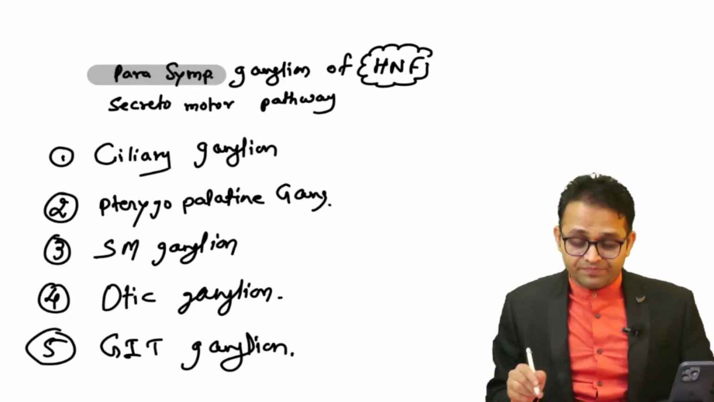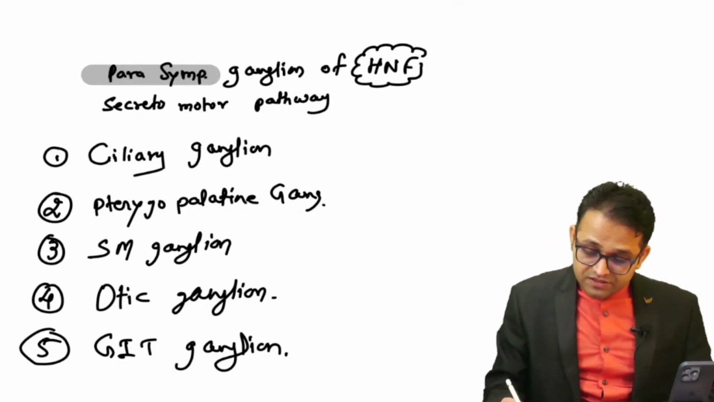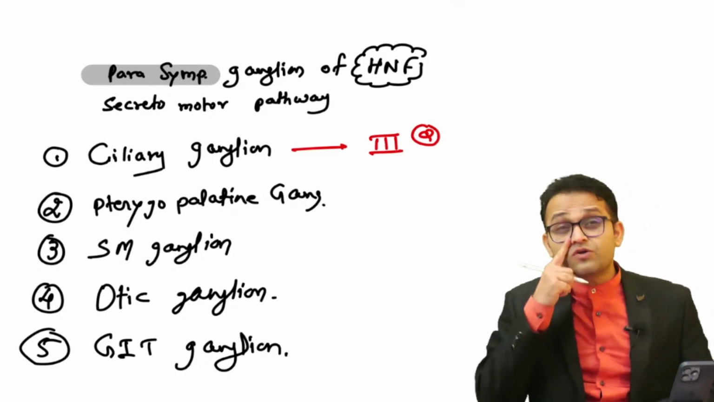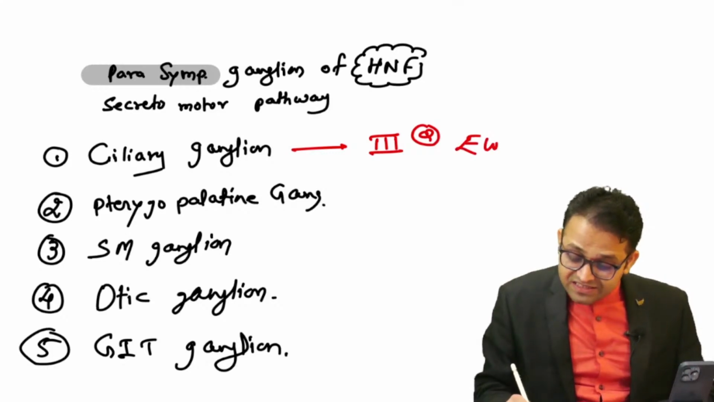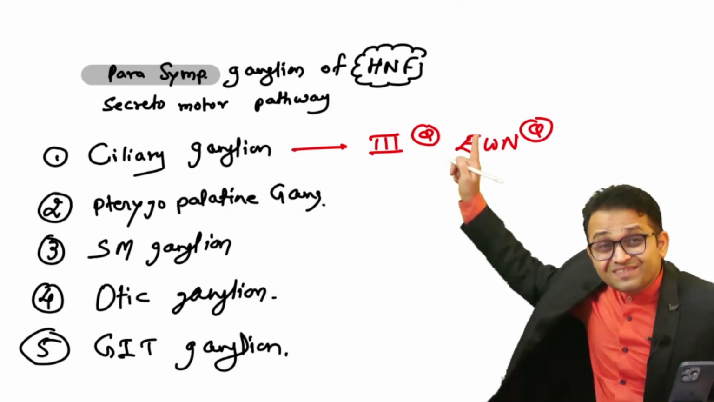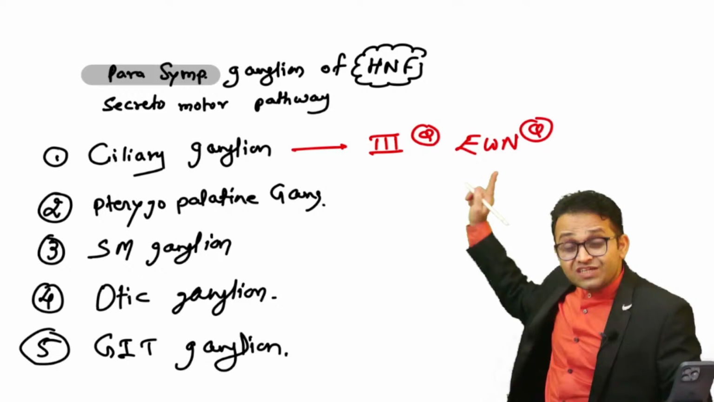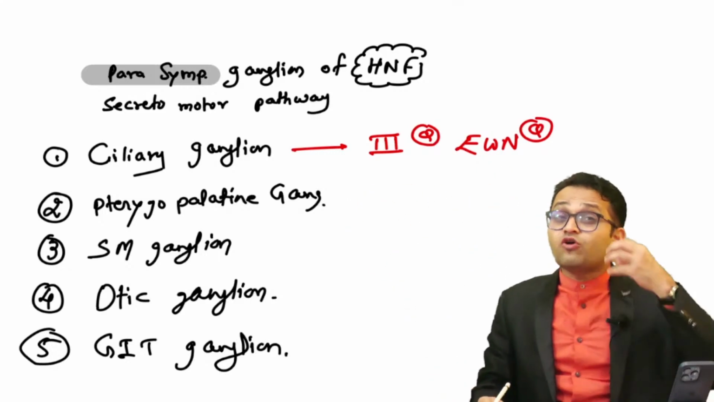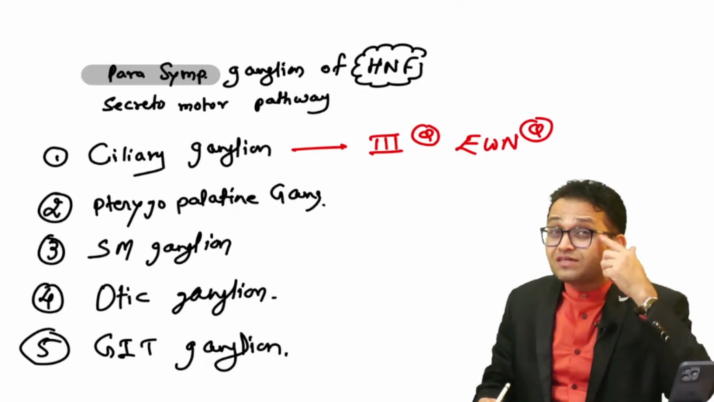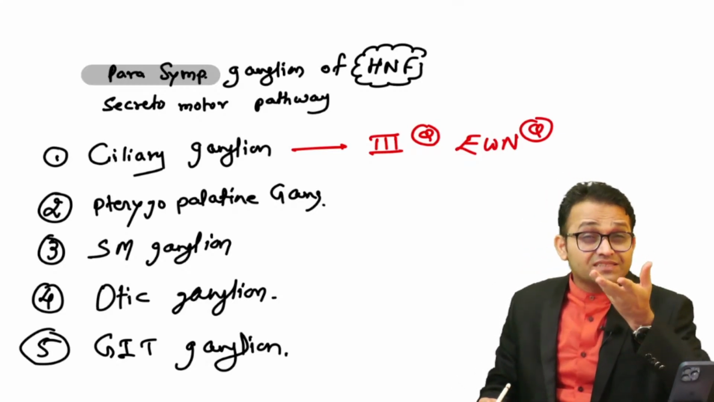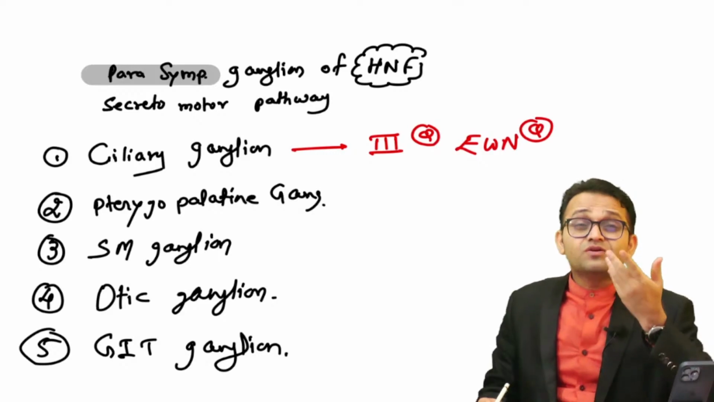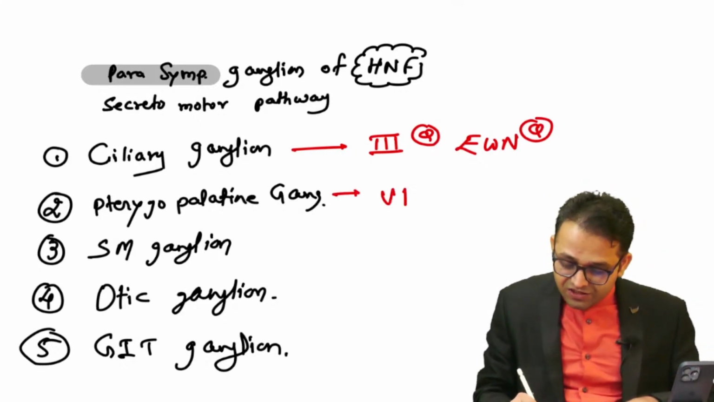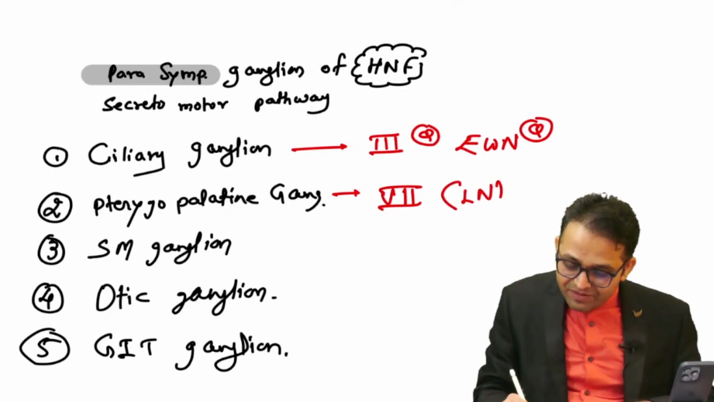Yes, we are talking about parasympathetic, not the sympathetic. So can you recall, this ciliary ganglion was under control of which cranial nerve? Third cranial nerve. Especially which part? Edinger-Westphal nucleus, this is your general visceral efferent nucleus. Pterygopalatine ganglion was responsible for the allergic response, lacrimation, nasal secretion, salivary secretion, palatine secretion. So this was related with the facial nerve. Which nucleus? The lacrimatory nucleus.